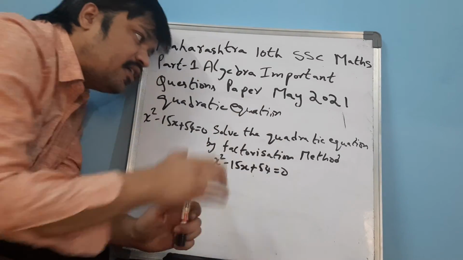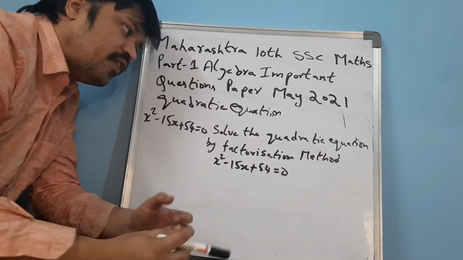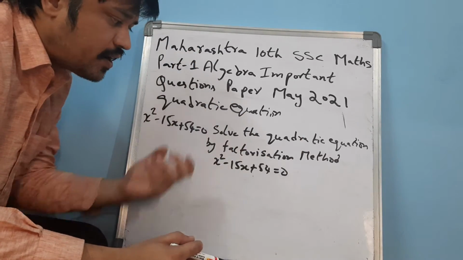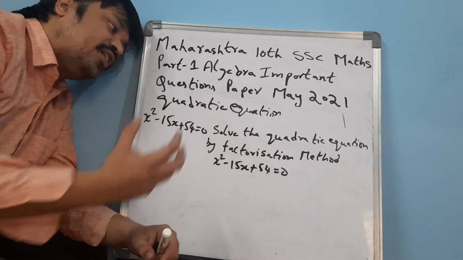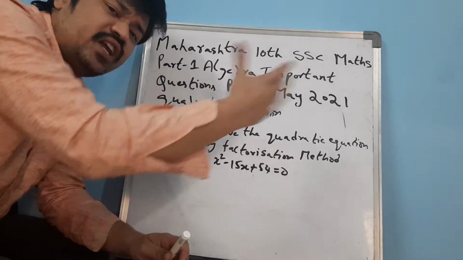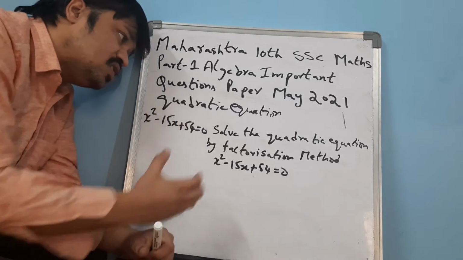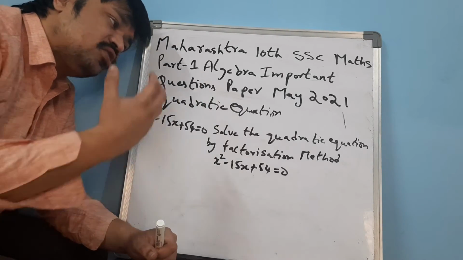What is a quadratic equation? Why? You have to solve the quadratic equation by the particular factorization method. If you go through the factorization method, it is very easy.